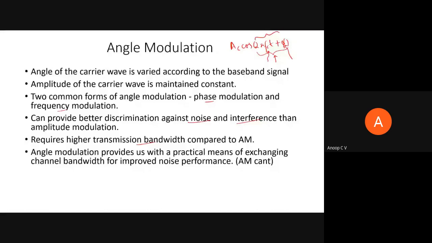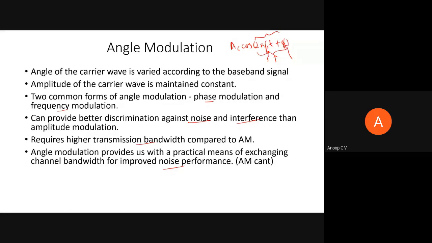One more very key advantage is that if you are ready to spend more bandwidth, you can have better noise performance. That is true only for angle modulation. For amplitude modulation, even for standard AM, the bandwidth required was twice the maximum frequency content of the message, 2W. But even if you keep adding bandwidth, it won't give you any added advantage.